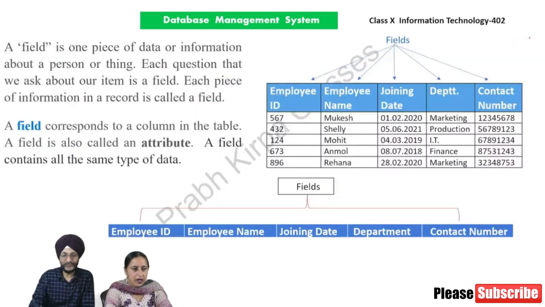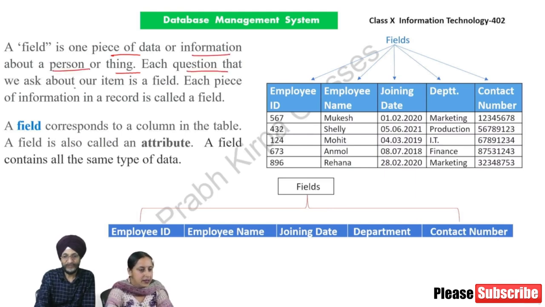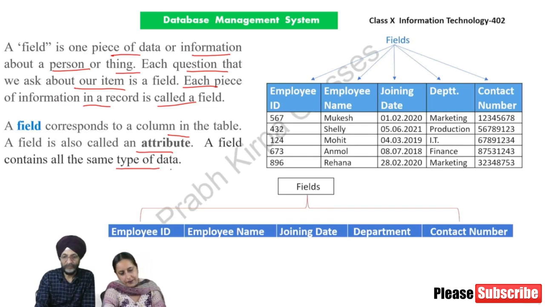Next. A field is one piece of data or information about a person or thing. Each question that we ask about our item is a field. Each piece of information in a record is called a field. A field corresponds to a column in the table. A field is also called an attribute. A field contains all the same type of data.